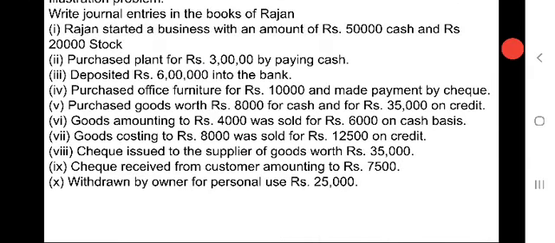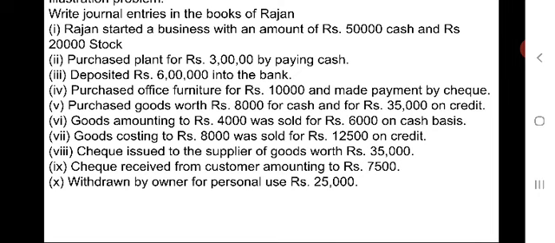Next transaction is goods amounting to rupees 4,000 was sold for rupees 6,000 on cash basis. Here some understanding of transaction is there. Goods amounting of rupees 4,000 was sold for 6,000. Here we should not consider the 4,000 rupees. The goods which are sold for rupees 6,000 is considerable. So that transaction is sold goods worth of rupees 6,000.